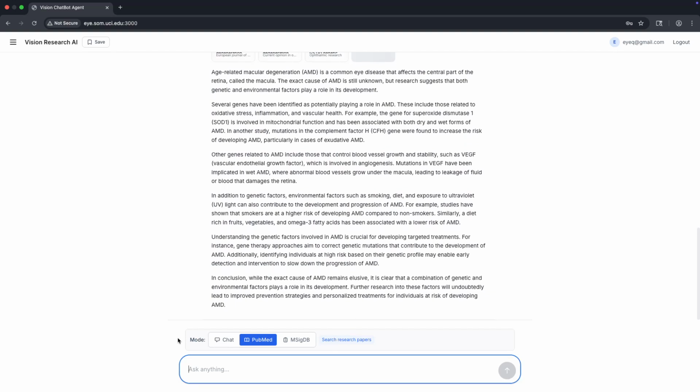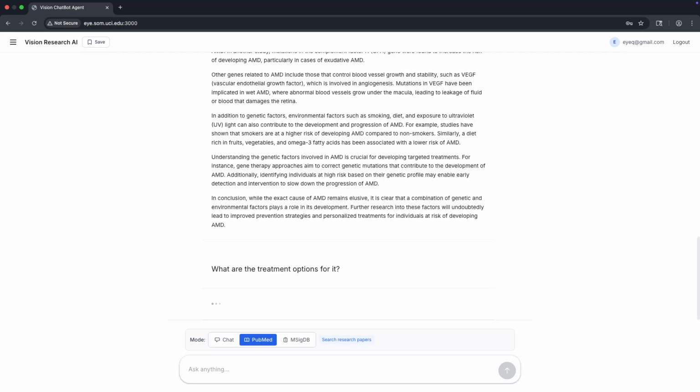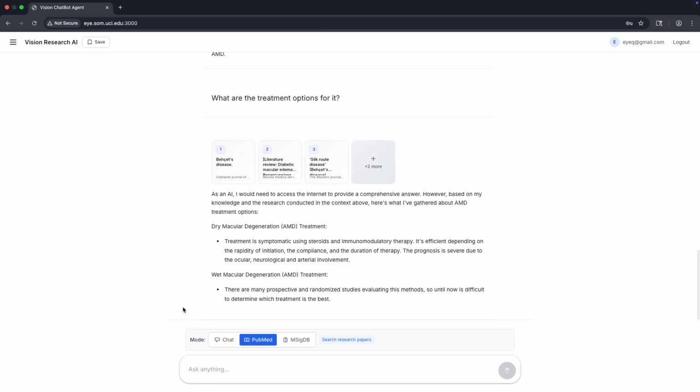Now watch this. I will ask a follow-up: what are the treatment options for it? Notice I didn't repeat AMD. The system remembers our conversation context, understands it, and provides the treatment options. So this shows the conversational memory capability, which is essential for research discussion.